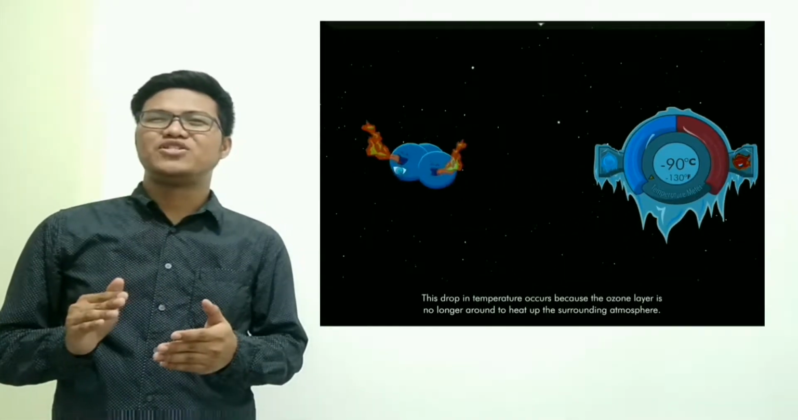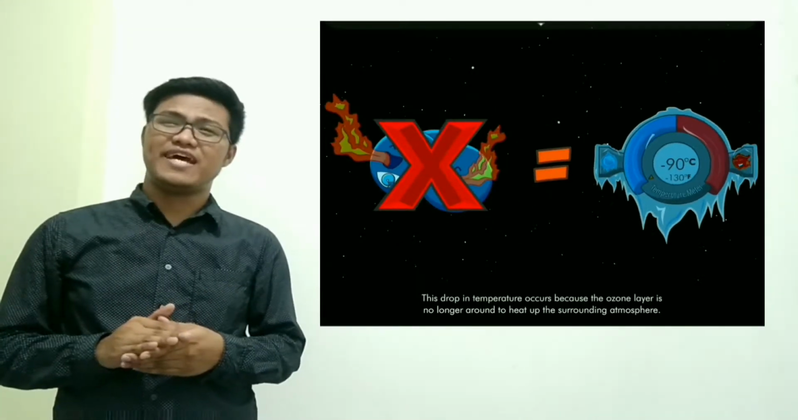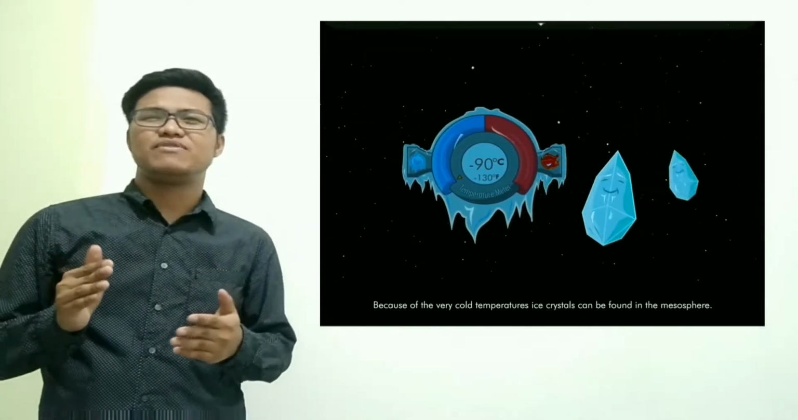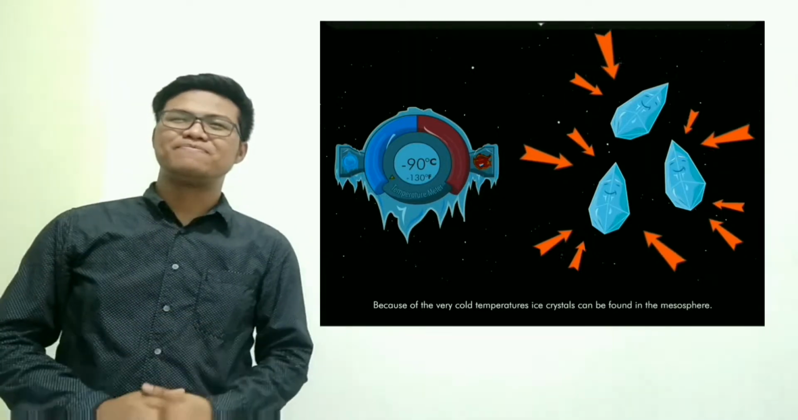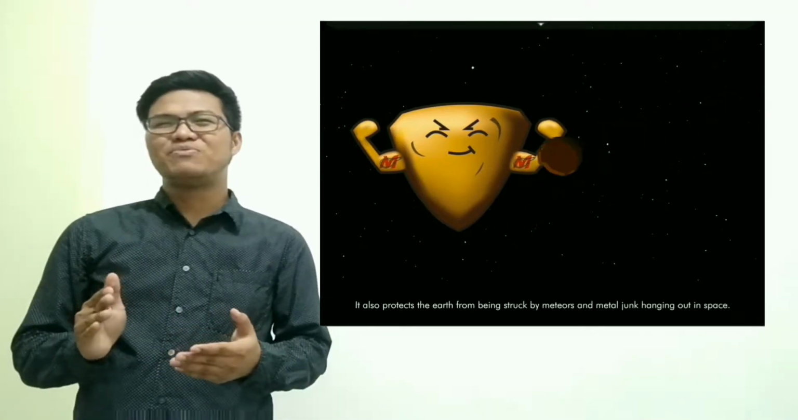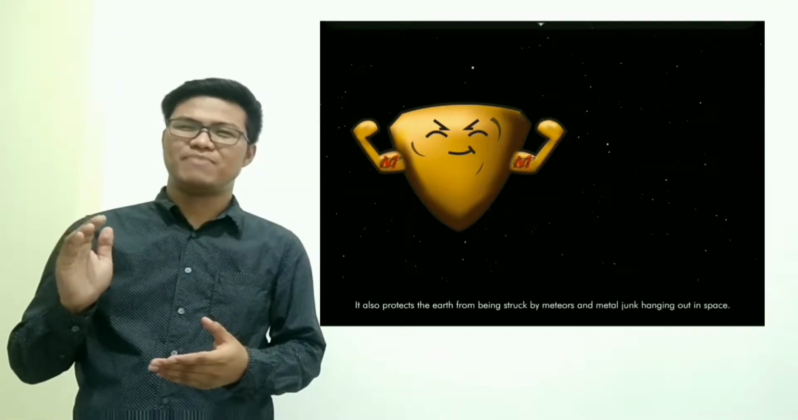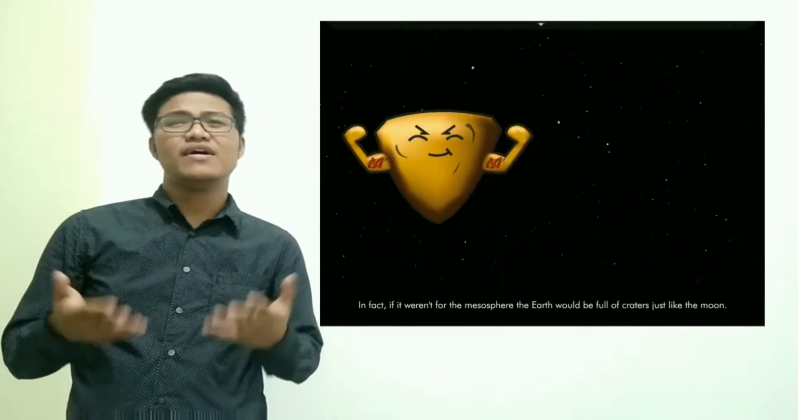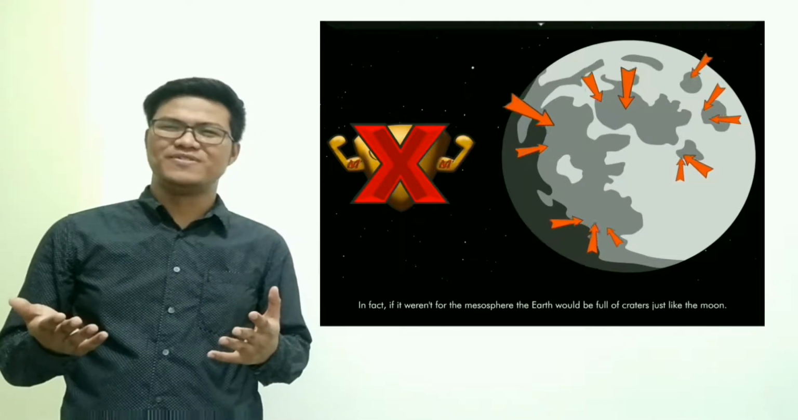This drop in temperature occurs because the ozone layer is no longer around to heat up the surrounding atmosphere. Because of the very cold temperatures, ice crystals can be found in the mesosphere. The mesosphere isn't just really cold. It also protects the Earth from being struck by meteors and metal junk hanging out in space. In fact, if it weren't for the mesosphere, the Earth would be full of craters.